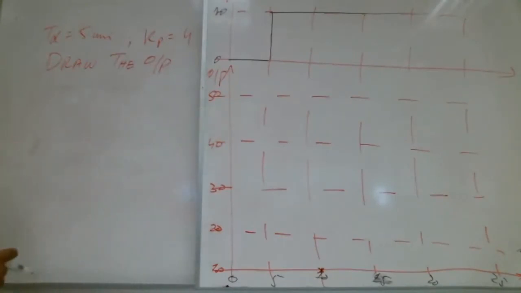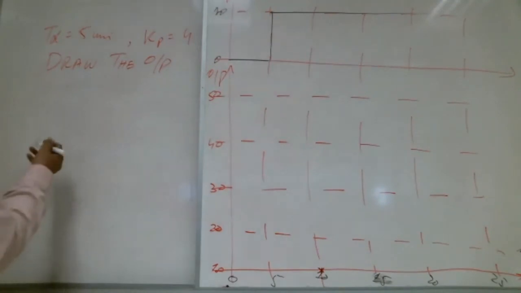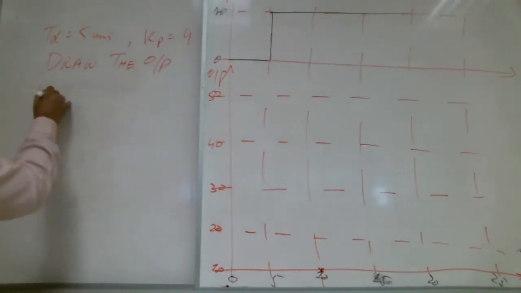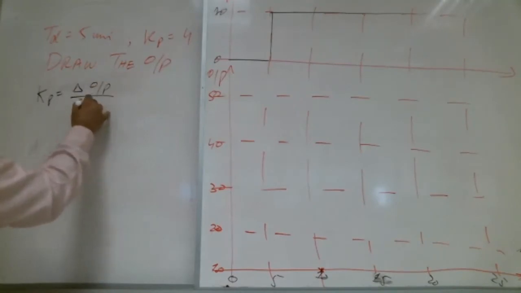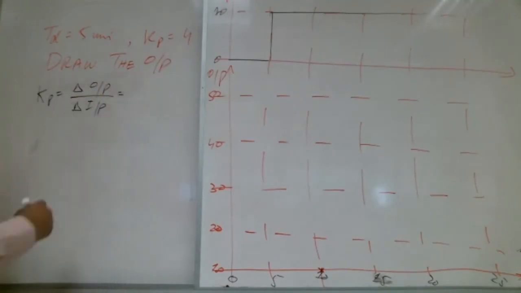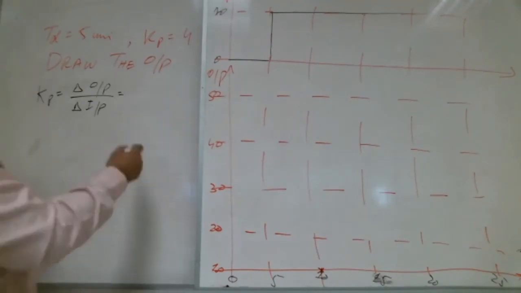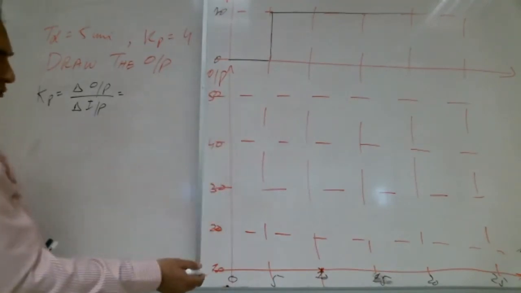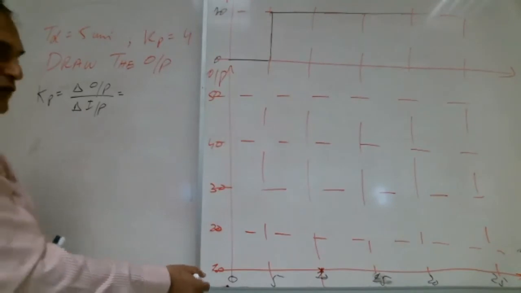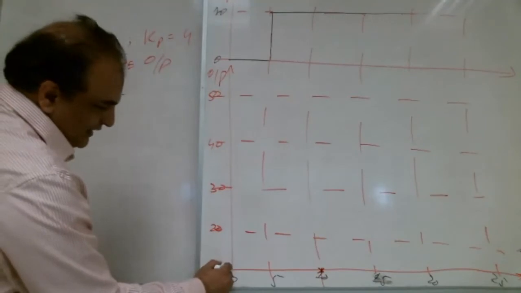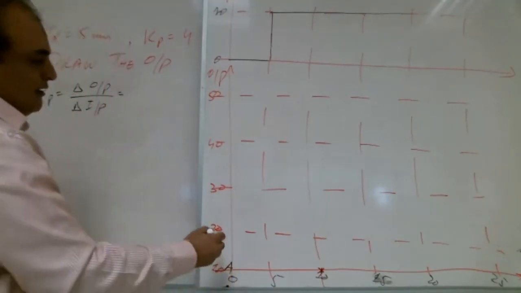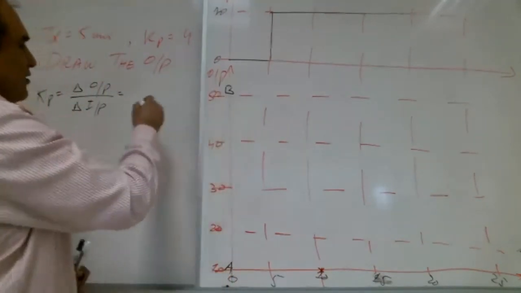Is it a good scale? How we define the gain? What is gain, Shabab? KP is what? Change in output over change in input. Is that correct? Yes. So what is the change in output? We don't know, right? So we can say this is our A, and this is our B. So what is the change?